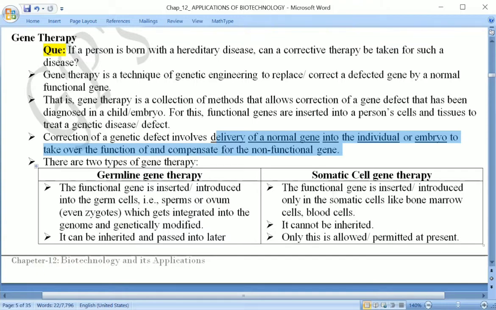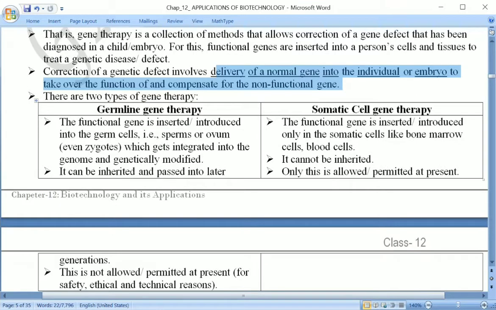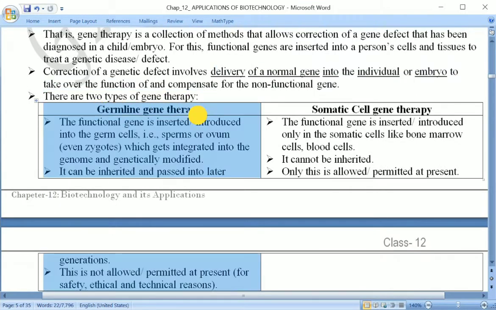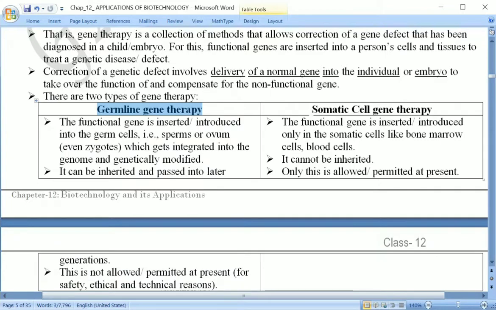Now this can be of two types. Gene therapy can be of two types. One is germ line gene therapy and the second one is somatic cell gene therapy.